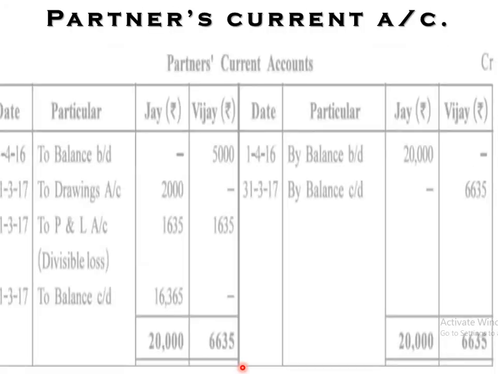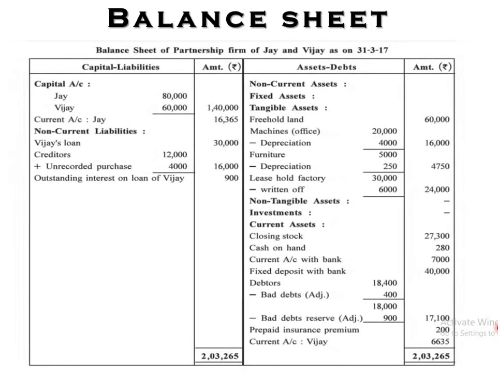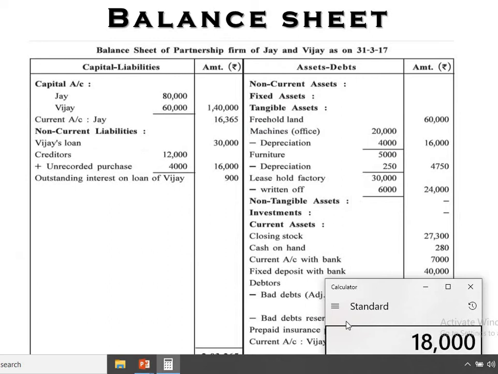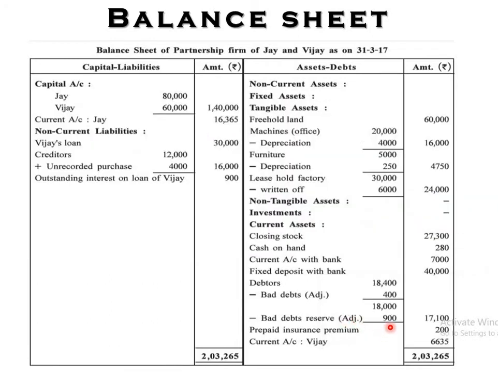So first of all, debtors. Let's see, debtors are on the balance sheet, right? 18,400. Bad debts adjustment 400. I told you, minus 400, that is 18,000. BDR, that is 5%. So 18,000 into 5 by 100, so that is 900. Here it is 900.